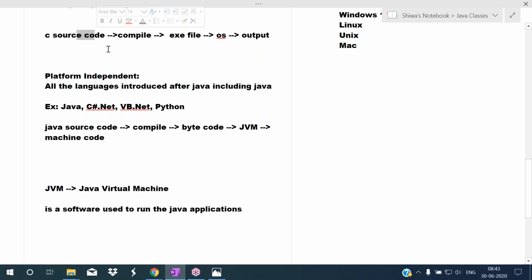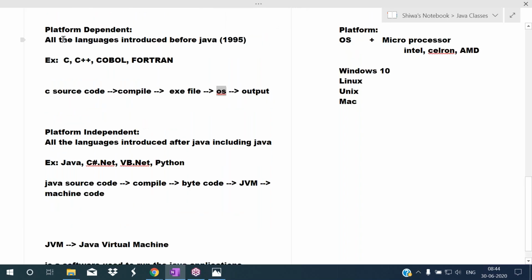Whereas in case of C or C++, when we compile, directly exe file will be created. Who runs this exe file? OS. So that's why C, C++ are platform dependent. Java, C Sharp.NET, VB.NET, Python, these are called platform independent.